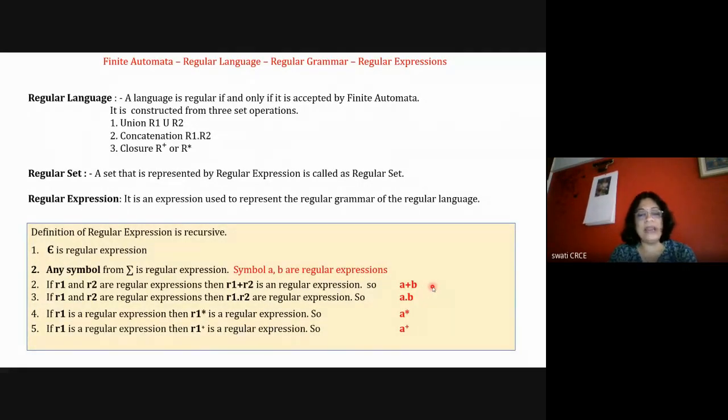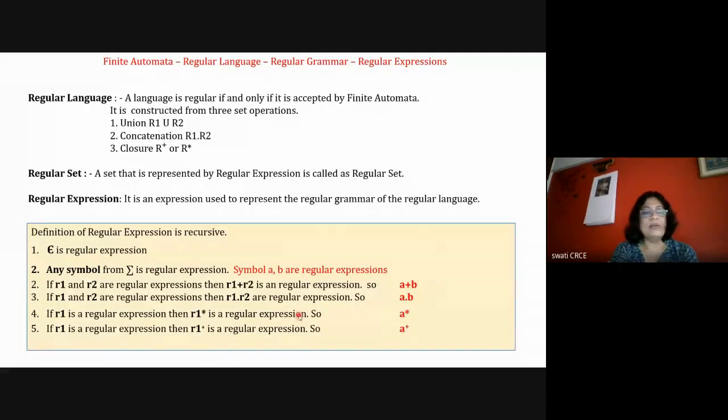If it is A, then the machine will reach the final state. If it is B, the machine will reach the final state. So the plus operation indicates or, either the left-hand side or the right-hand side, and that is a valid word for the language. Any doubt in this? I'm going fast because I want to teach you properly, but you are always welcome to interrupt me by unmuting yourself and asking your doubts. I'm not able to see the chat window right now.